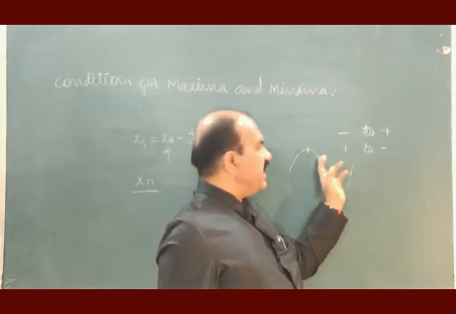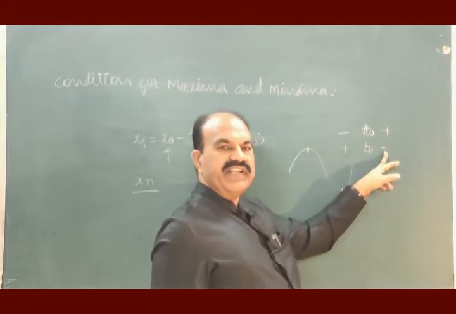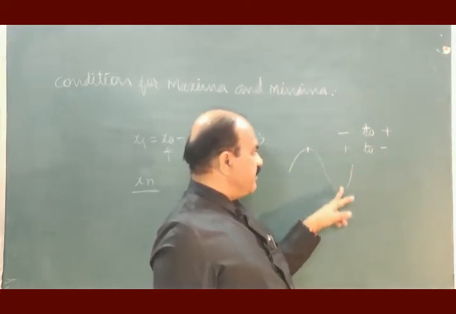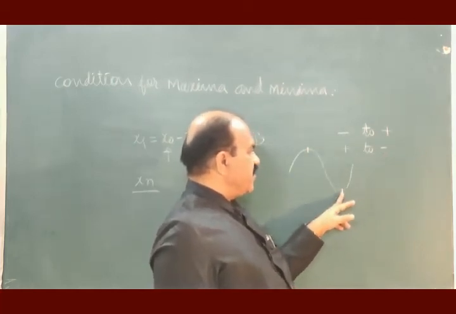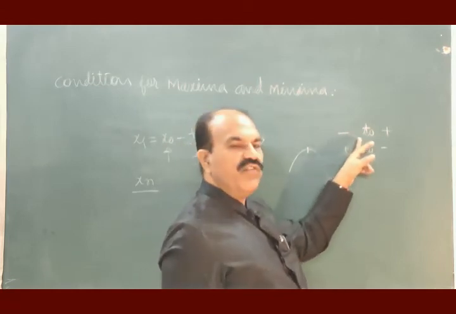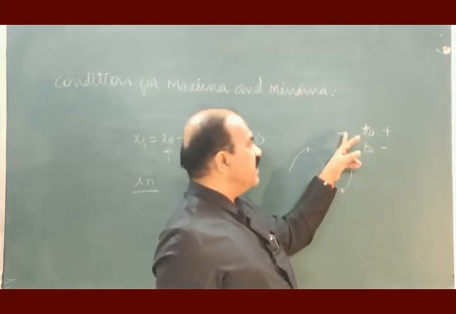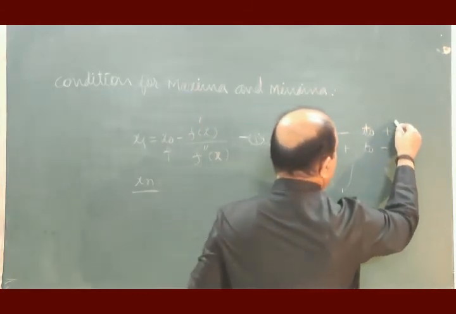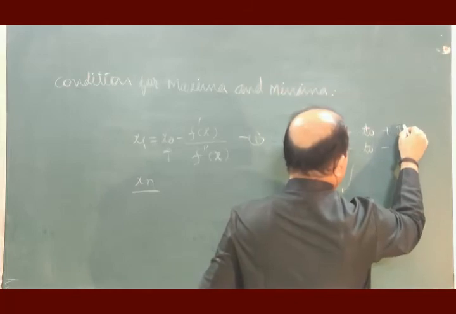If you go in any direction, what you find? Decrease. You will find decrease. And here it is minimum. If you go in this direction or in this direction, what you find? Increase is there. And therefore, if you find a change from negative to positive, that corresponds to minima.